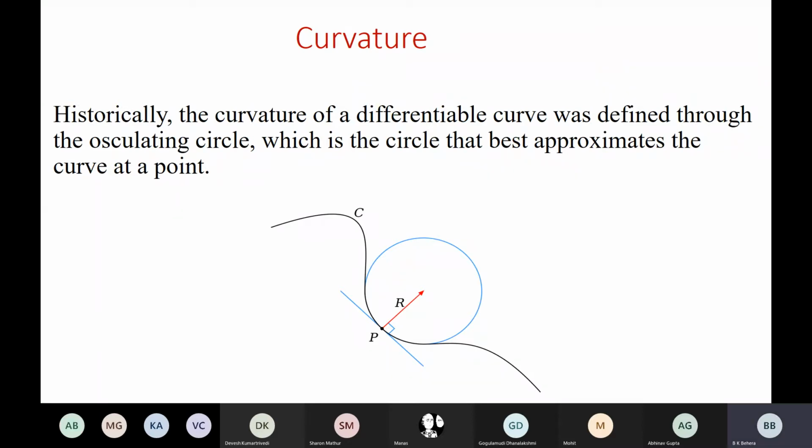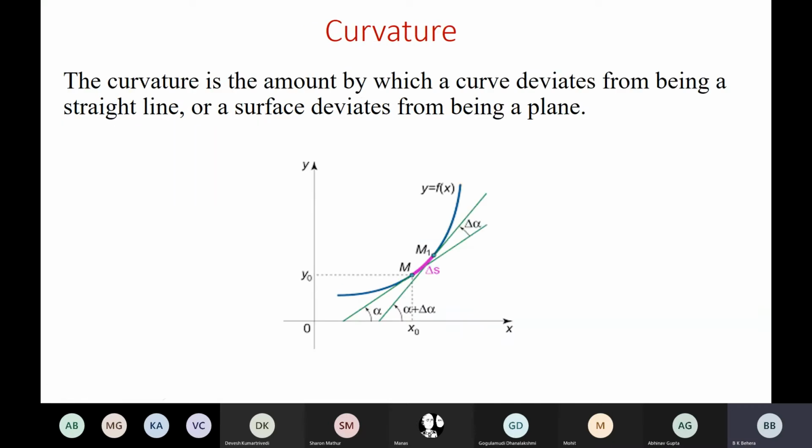The curvature of a differentiable curve is defined through the osculating circle, which is the circle that best approximates the curve at a point. So why are we giving this example in this context? Try to understand in subsequent slides. The curvature is the amount by which a curve deviates from being a straight line.